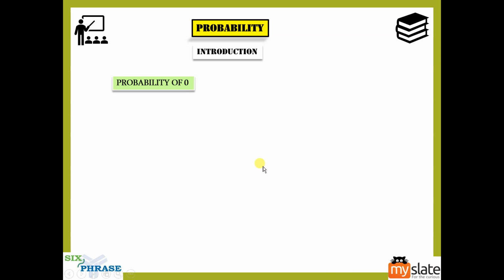Right, so probability of 0. Okay, so when do we say the probability is 0? Very, very important thing to understand when it comes to probability. There are times we say probability is 0, and you have to understand when. Okay, now this is the situation, guys. This is the probability of an impossible event. So when probability is 0, we'll say the event happening is impossible. The event will never happen.